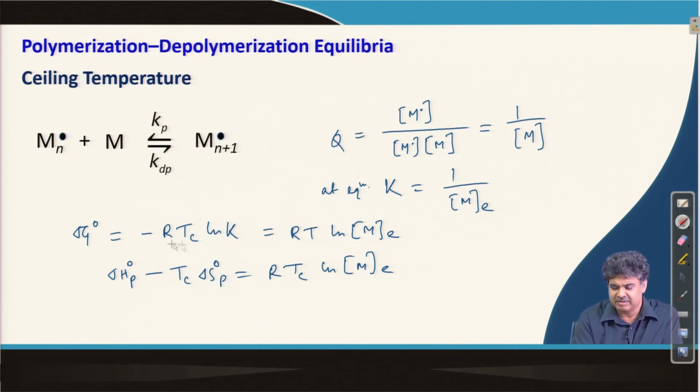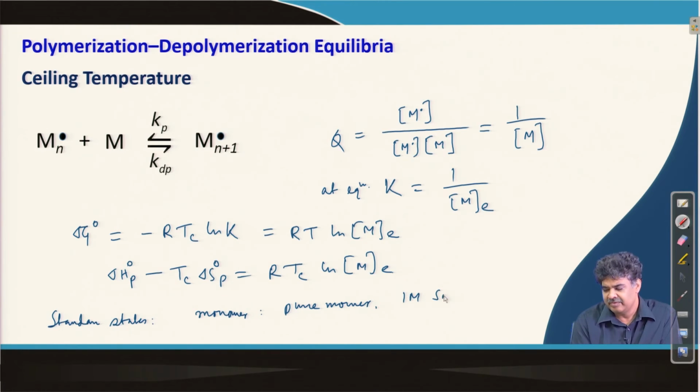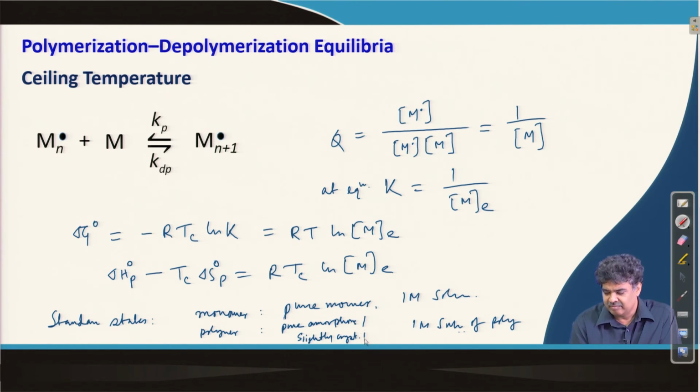Now, this naught refers to the standard state. The standard state for the monomer is either pure monomer or a 1 molar solution, and for the polymer it is either again a 1 molar solution of polymer, or a pure amorphous or slightly crystalline polymer.